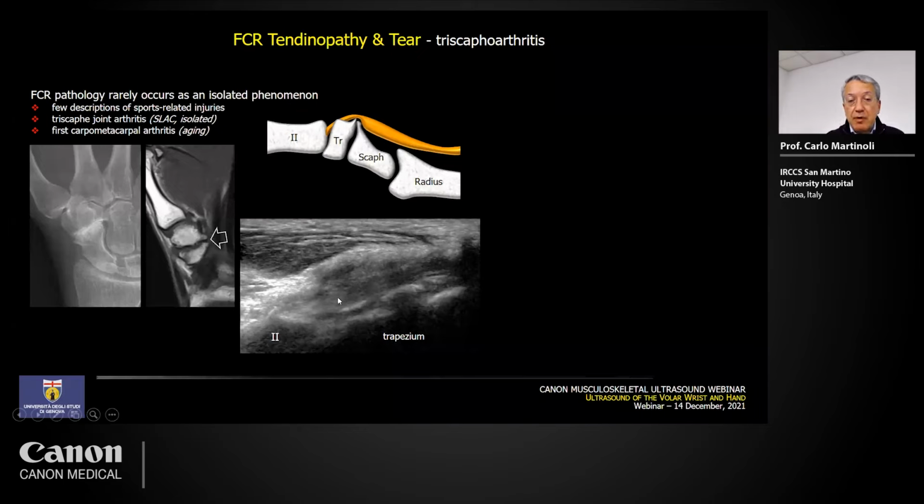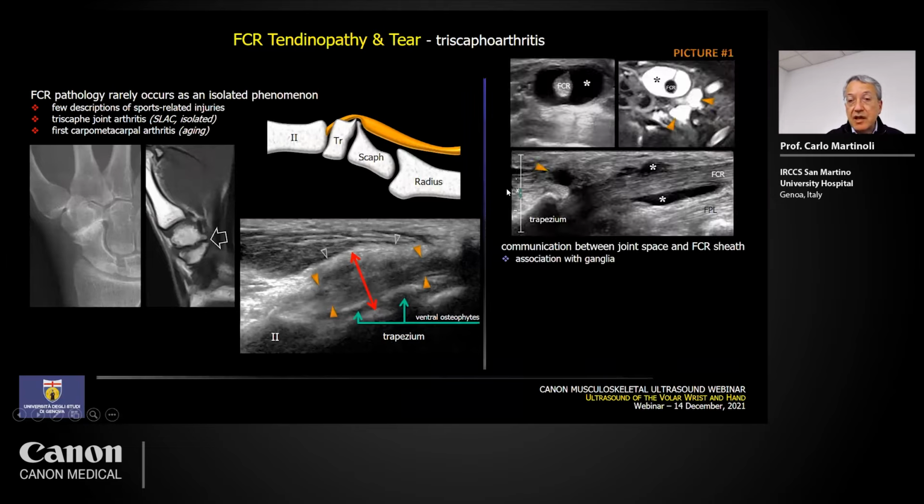So this is an example of a thickened and degenerated tendon. You can also see the ventral osteophytes coming from the triscaphe joint. And in general, you have two different pictures. In one case, you may have just a sheath distension by effusion.